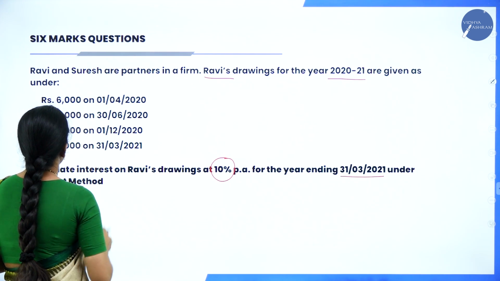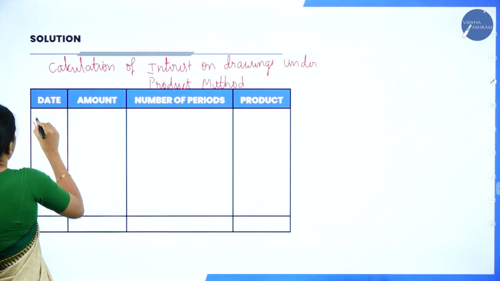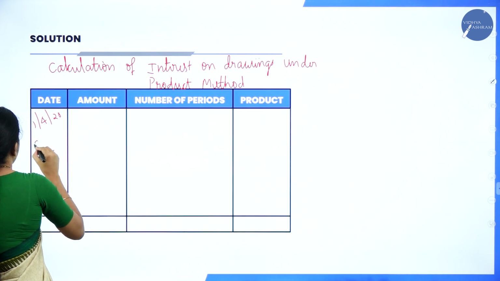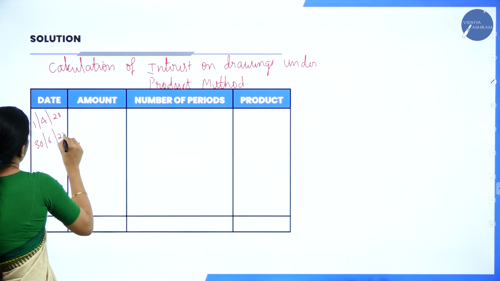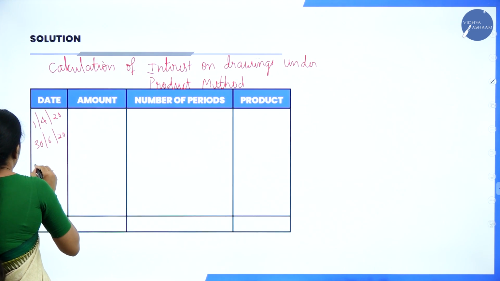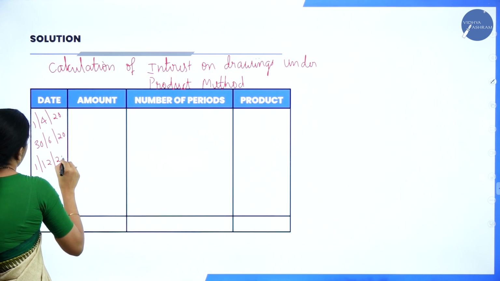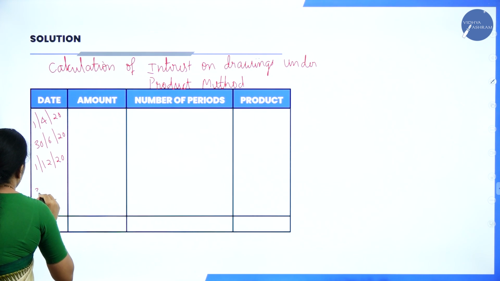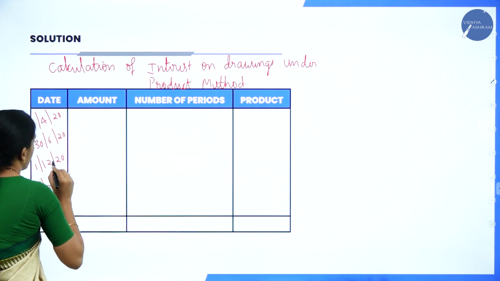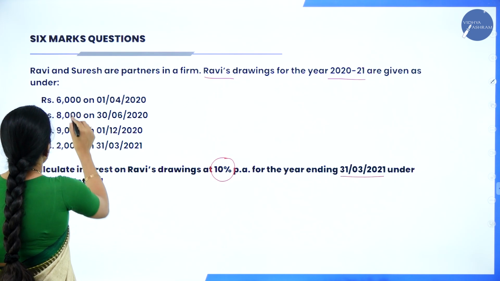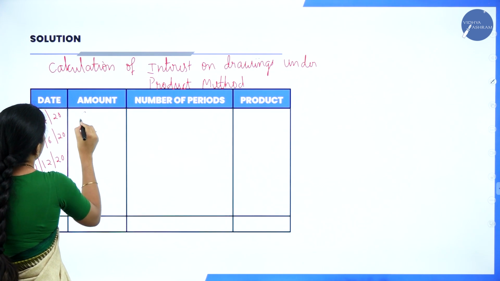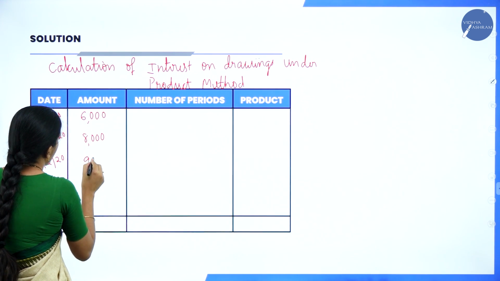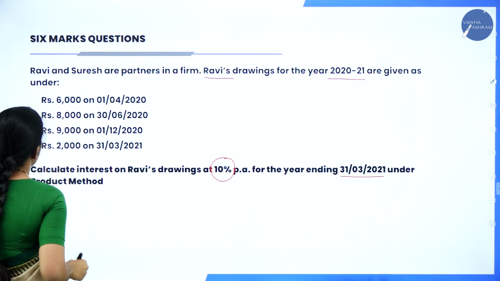Now first what will you write? You will write the dates: 1/4/20, next 30th 6/20, next 1/12/20, and 31st 3/21. Now we will write the amounts as they are: 6,000, 8,000, 9,000, and the next is 2,000.